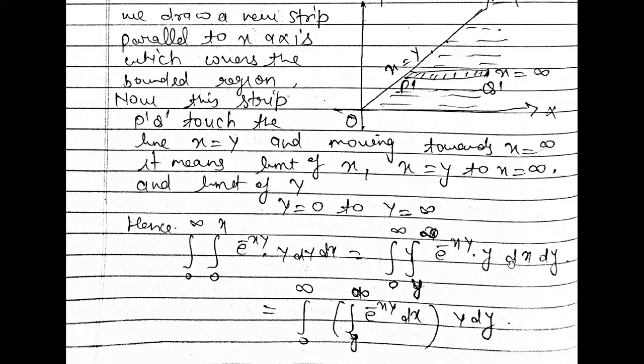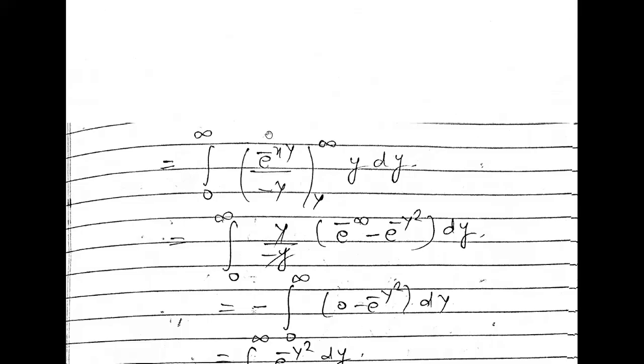Now the first integration is going with respect to x. So just integrating this part. So e to the power minus xy upon minus y, limit is given y to infinity, y dy.